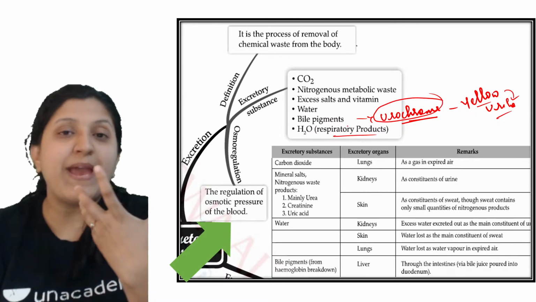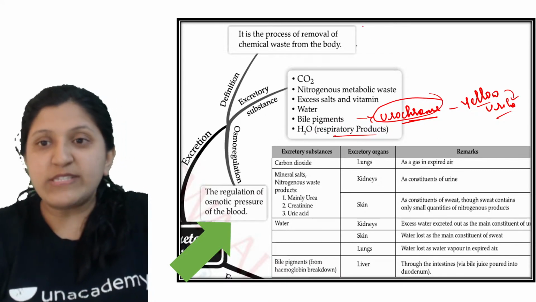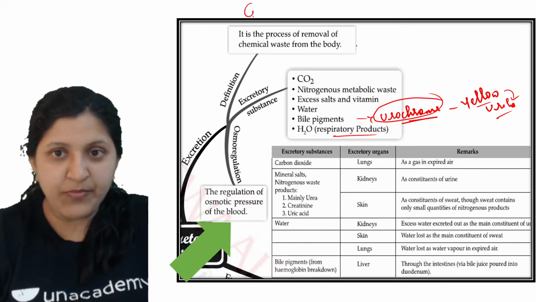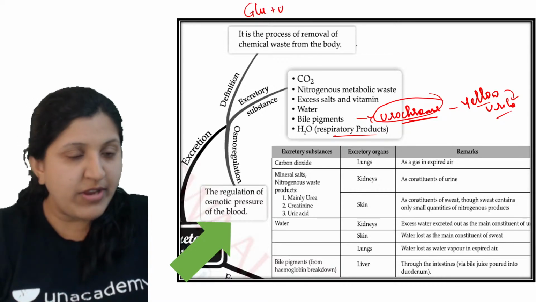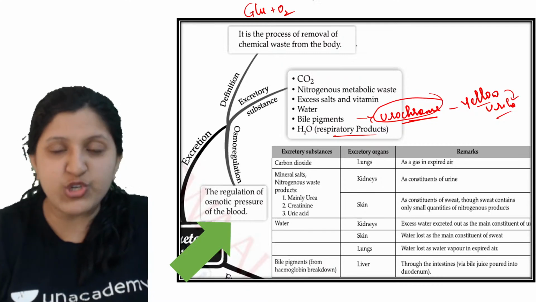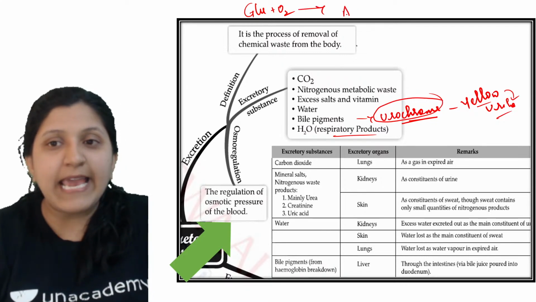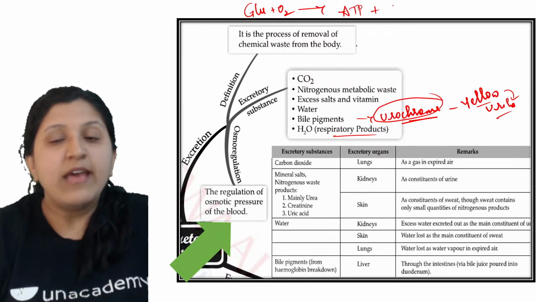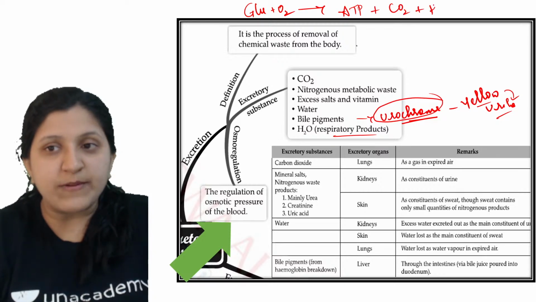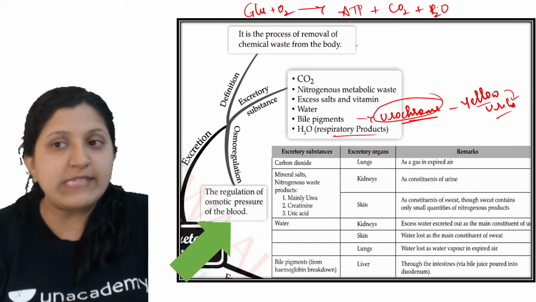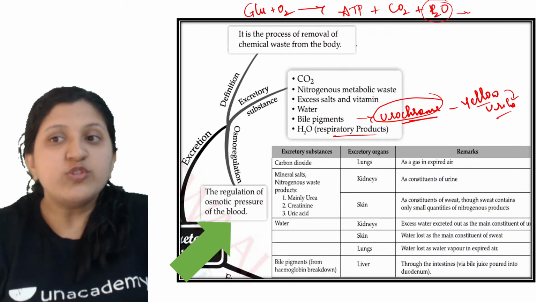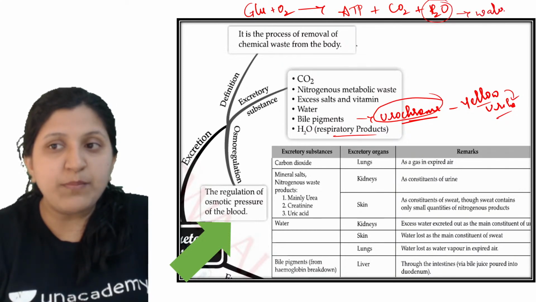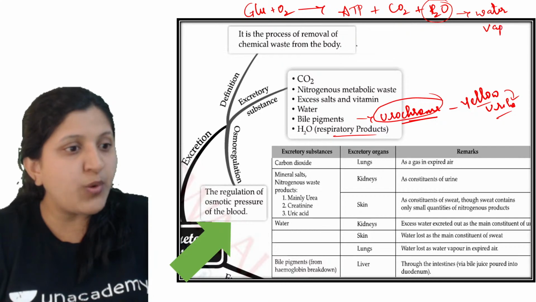So this is with respect to the respiratory product. Cellular respiration, you know, right? Glucose oxidation will occur. By the oxidation of glucose, ATP is generated, then carbon dioxide and water. So this excess amount of water can be thrown out of the body in the form of water vapor.